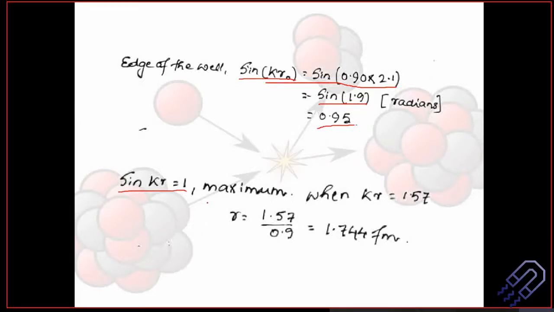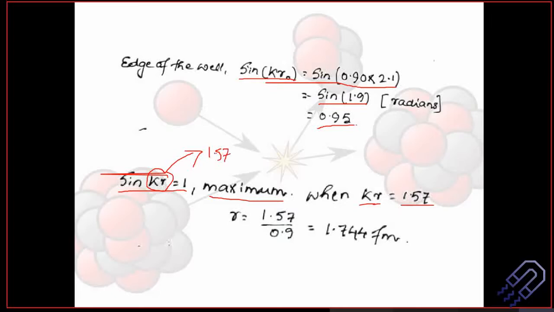You already know, for the maximum value, what should kr be? kr should be 1.57. For the maximum value of sine kr to be 1, this particular value in radians, not in degree, should be 1.57. Very important.